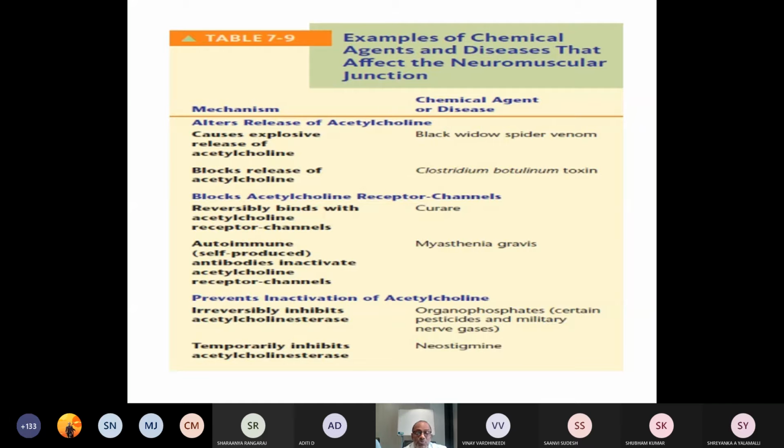Then organophosphorus compounds: pesticides and military nerve gases contain organophosphorus. They are called organophosphates, which prevent the inactivation of acetylcholine by causing irreversible inhibition of acetylcholinesterase. Understood? Acetylcholinesterase. Then neostigmine, which is used in the treatment of the autoimmune disease myasthenia gravis, temporarily inhibits acetylcholinesterase. Later on, we will discuss this.